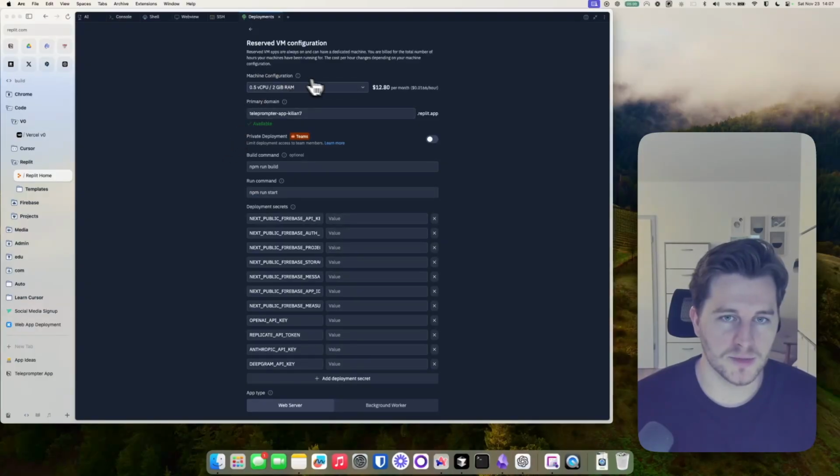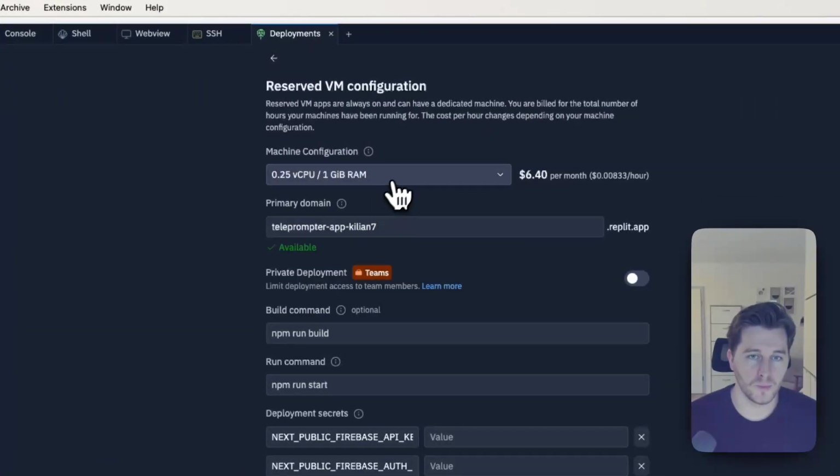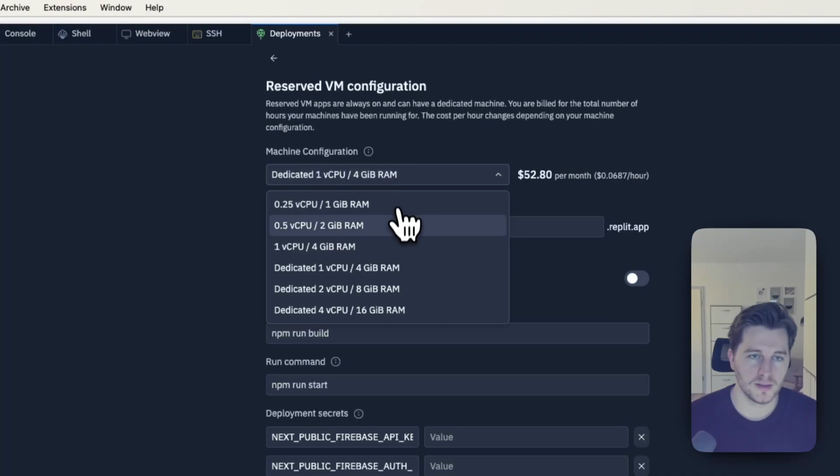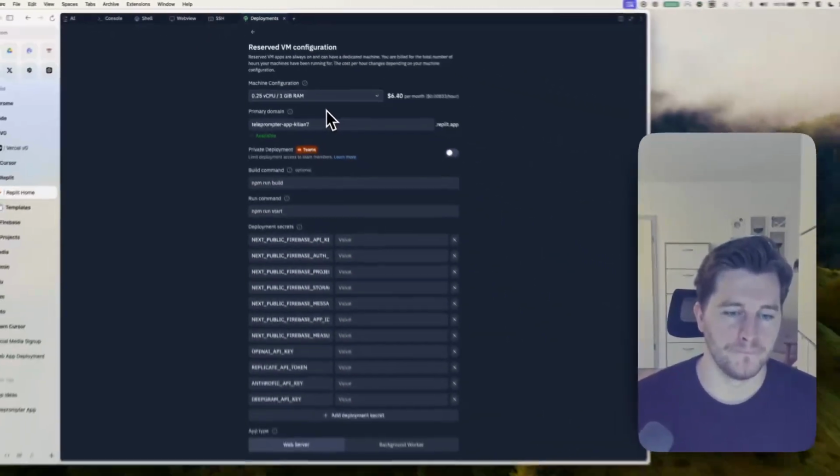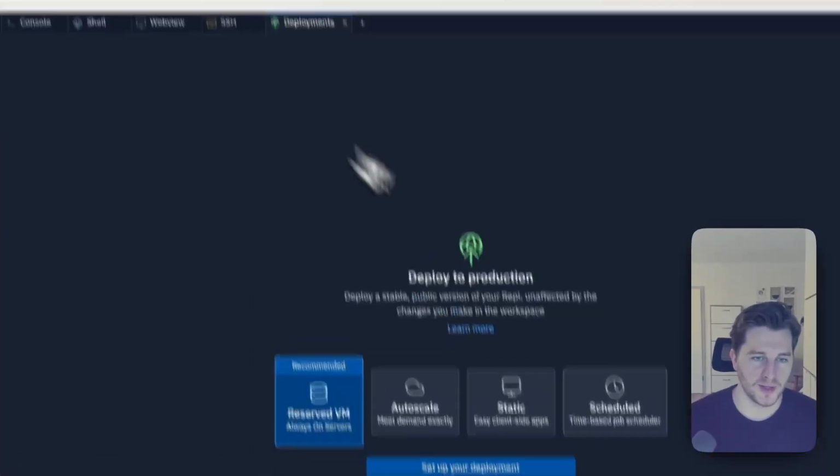Okay, it's telling me machine configuration. Okay, I don't really know what this is, to be honest. This seems expensive. Machine configuration, okay. Can we start with something else?